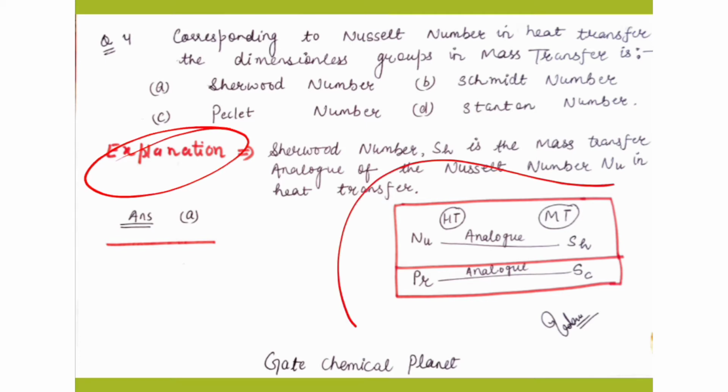Here I have drawn that the Nusselt number is analogous to the Sherwood number, and the Prandtl number is analogous to the Schmidt number. So the Nusselt number is equivalent to the Sherwood number in mass transfer. Now come to the next question.